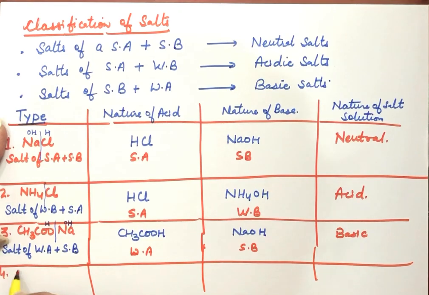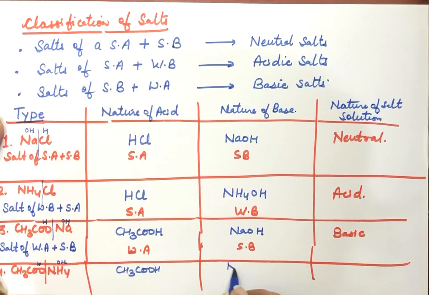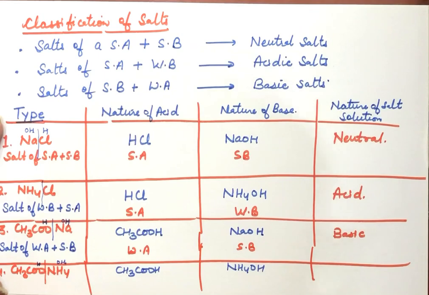Like if we have this salt, it is called ammonium acetate. Ammonium acetate is made up of acetic acid and ammonium hydroxide. Both of these are weak, so this is a salt of weak acid and weak base. This one is the weak acid, and this one is the weak base.